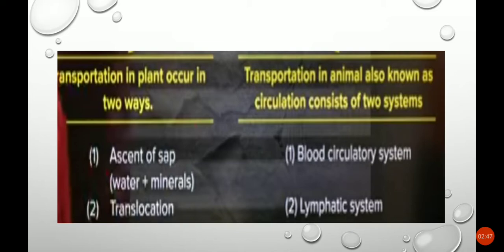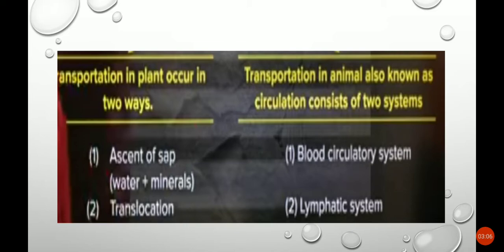And what is translocation? Translocation is nothing but transport of food in the plant. So that is taken by phloem. That is taken by phloem.